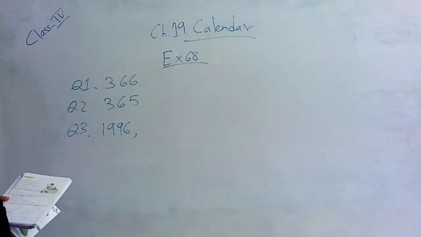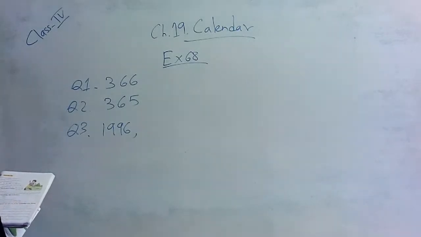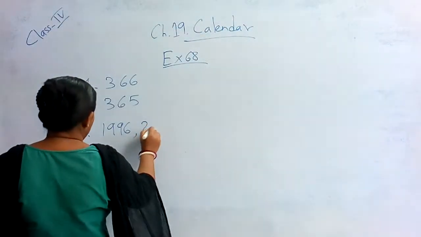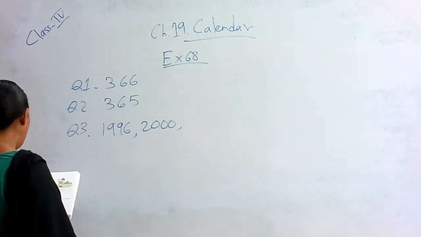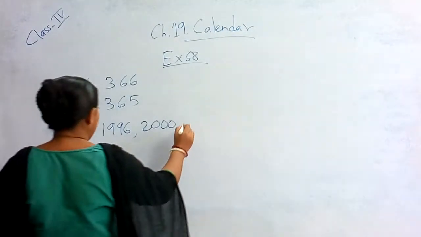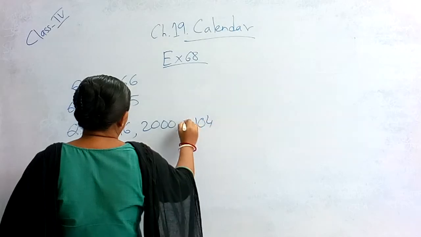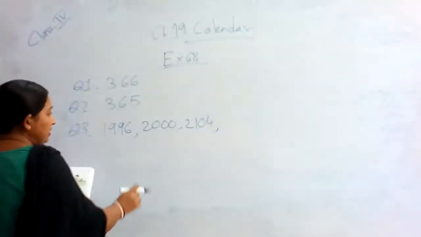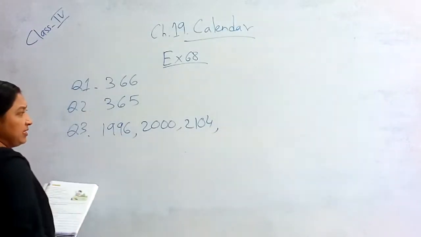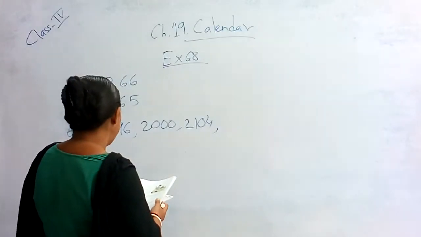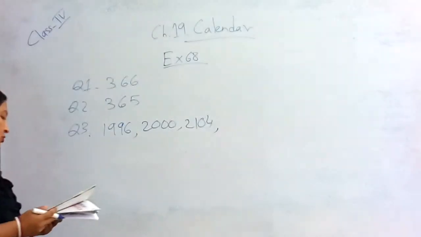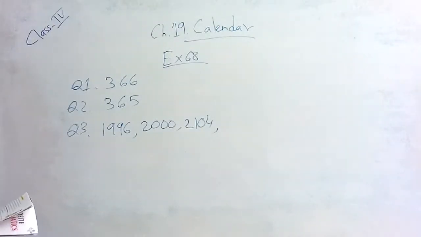Then 1998 is not divisible. 1987 is not divisible. Yes, 2000. 2000 is a leap year. It is divisible by 4. Then 2100, no. 2104 is divisible. You will see whether the last 2 digits are divisible by 4 or not. And 2122 is not divisible, so leave it. So these 3 are the leap years.